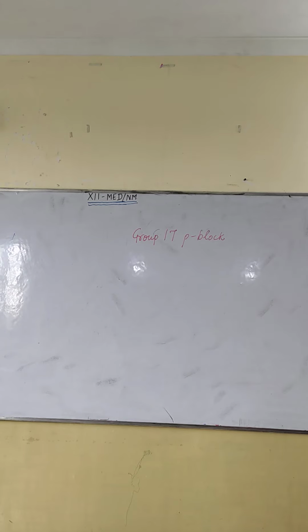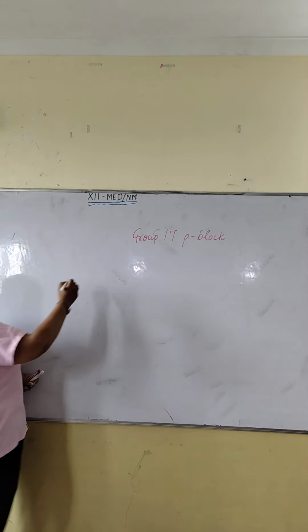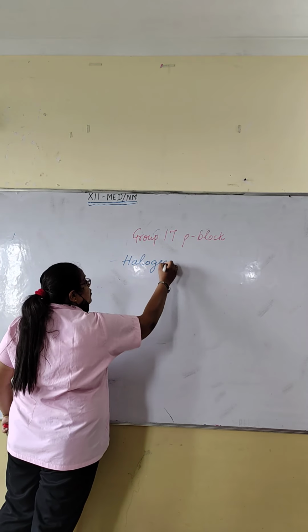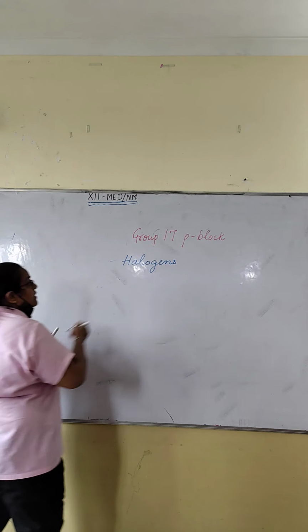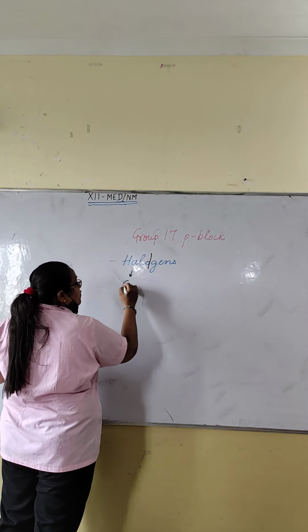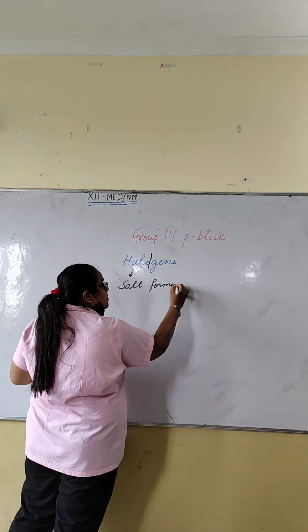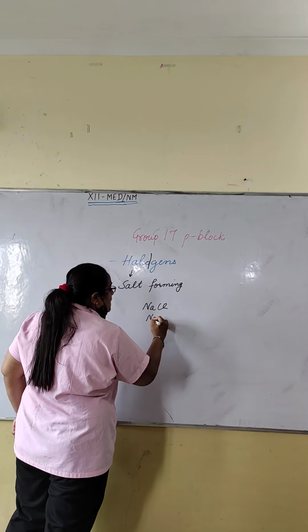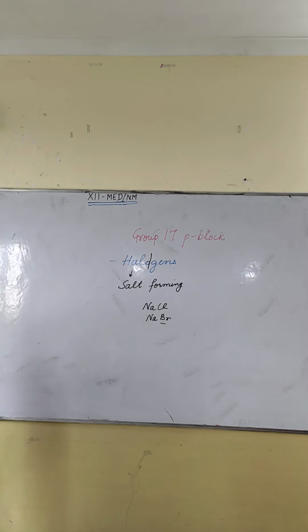Today we will start with the group 17 p-block elements. They are known as halogens. What is the name of group 17? Halogens. Halogens means they are salt forming. See, we have NaCl, NaBr, which means they are helpful in forming salt.